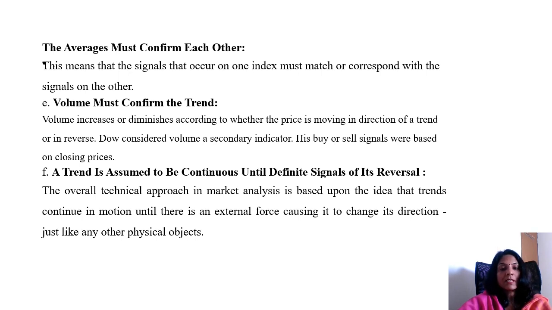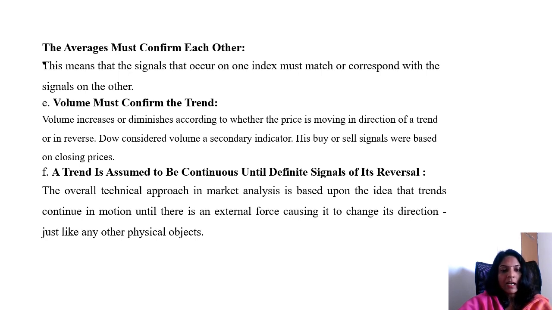His buy or sell signals were based on the closing price of the stocks. For example, in a market phase where prices are on the rise, in order to classify it as a bullish market, the trading volume should increase. When prices go up, it is a primary trend, and it will be a fall when prices go down. So the volume must confirm the trend.